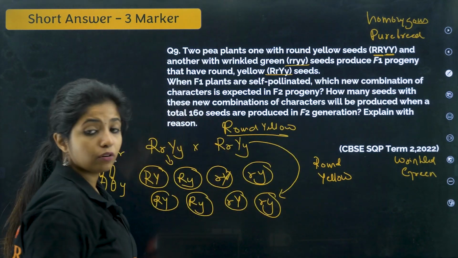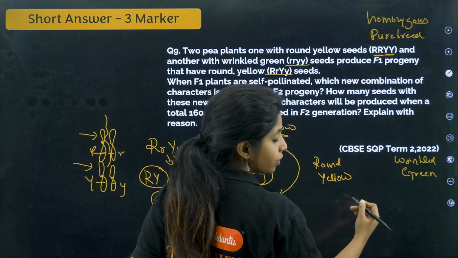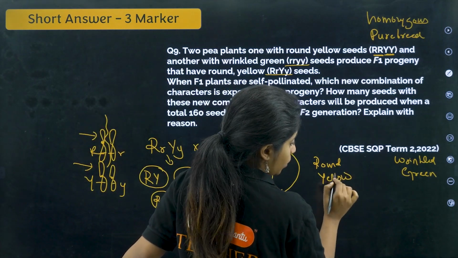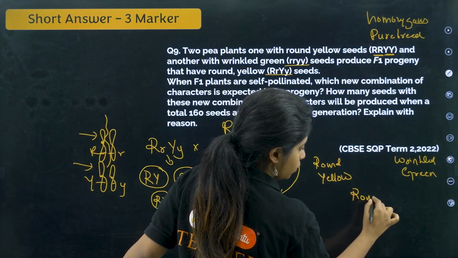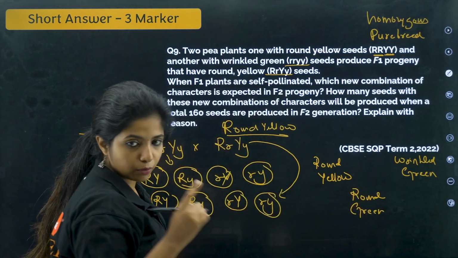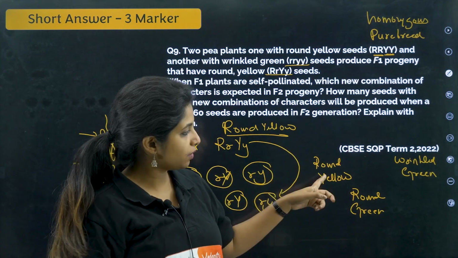In the F2 generation, there are always new combinations that can be found. How can you frame the new combination without making all this? Round and yellow is a combination, right? Now make round and green. Round and wrinkled cannot come together, because it can be tall or dwarf, not both. Similarly, it can be round or wrinkled.